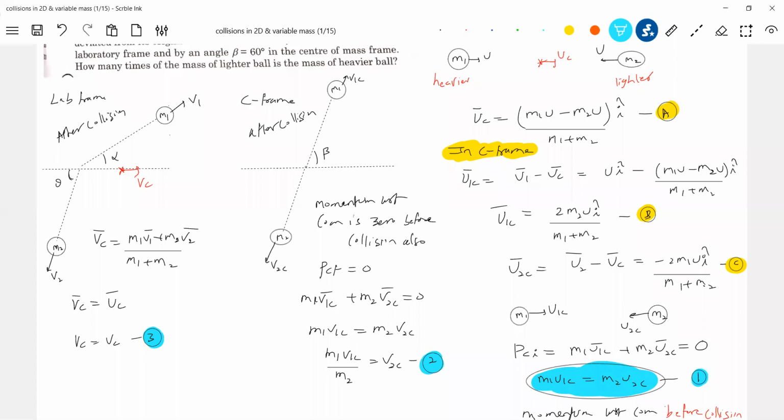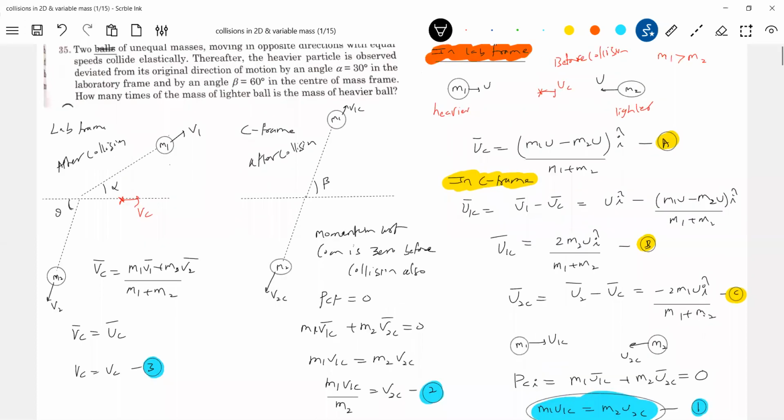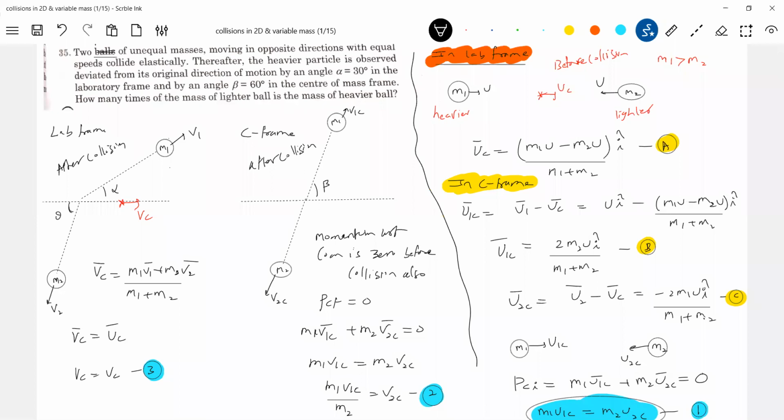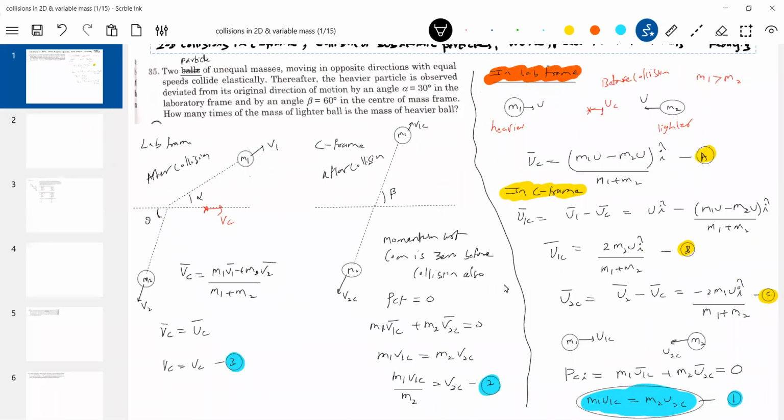This background is what we needed here. Okay, fine. Equations 1, 2, 3 I'm going to take help of. These are ABCs, about the initial thing. This is after collision, and this is before collision. What is the question asking? Just M1 by M2, no? Are you able to see, all of you? The information given in the question we have put in order. Okay, let's see how to get M1 by M2.